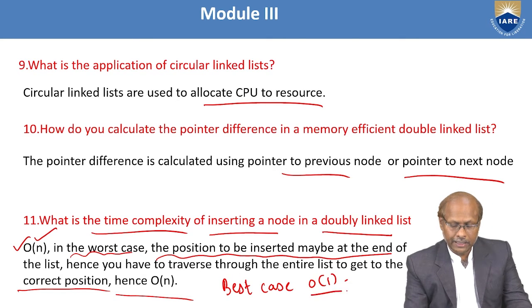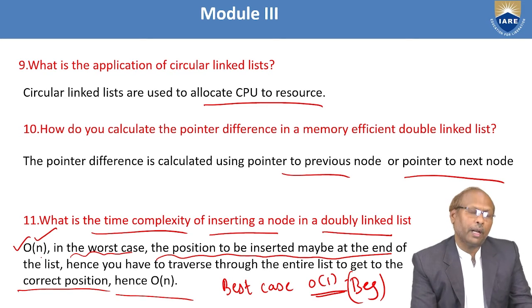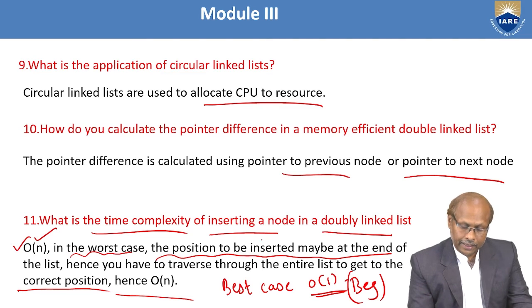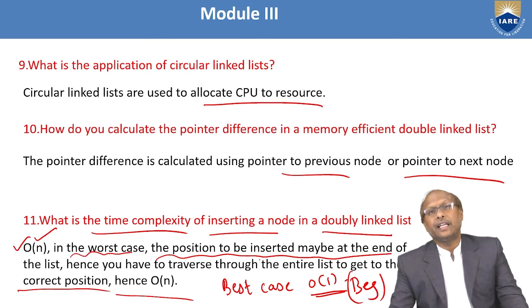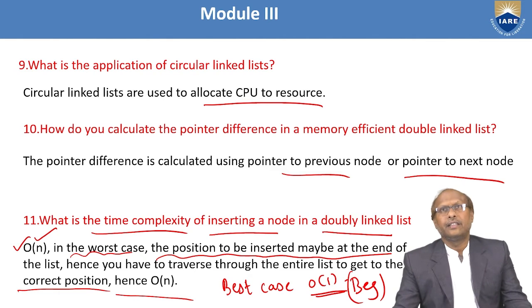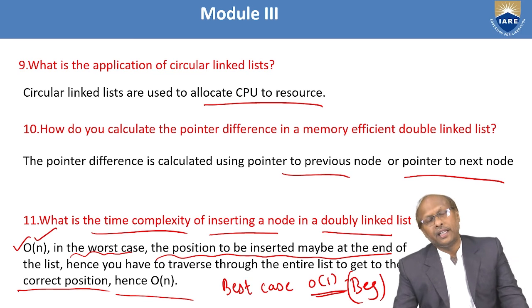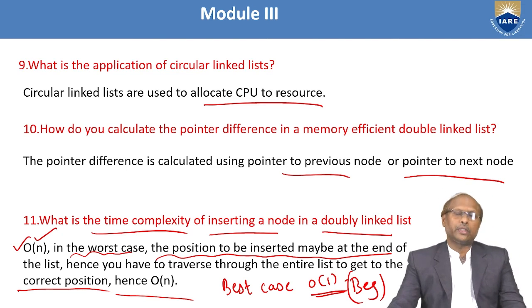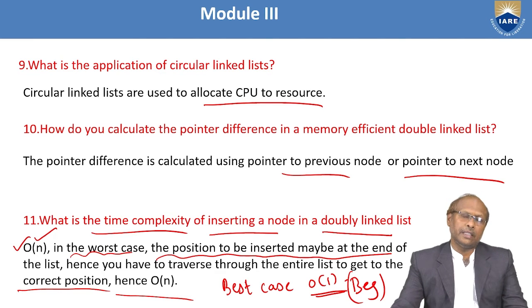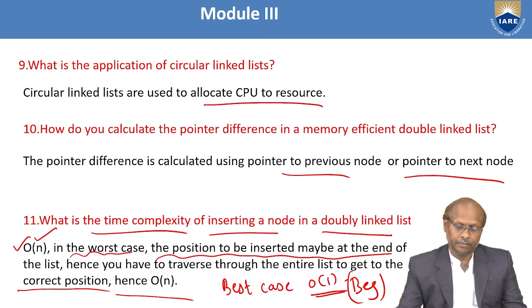Order of 1 is the best case, that means inserting at the beginning of the linked list. And you can write order of n if you are inserting at either the end or the middle, because you may insert anywhere in the linked list. So inserting a node at the beginning is different, inserting a node in the middle is different, inserting a node at the end is different. Of course, here the time complexity in the middle and end is the same, and the beginning is different.